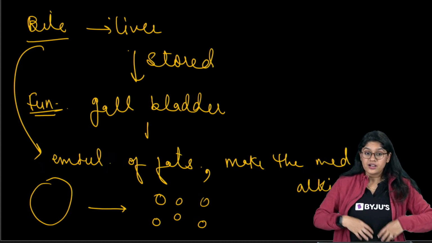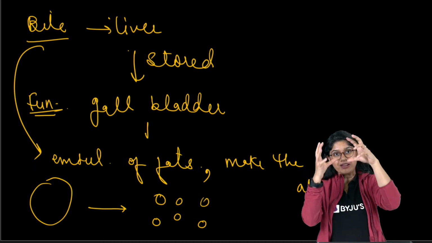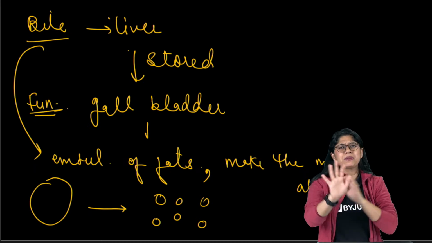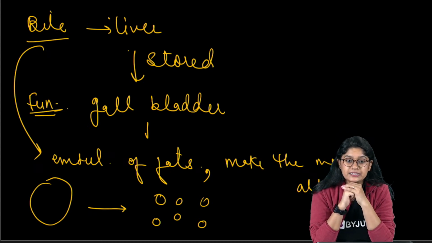See, when the food is coming from the stomach, it's acidic because of HCl acid. So when we have this bile juice secretion, the food will become alkaline. It will not be acidic anymore before entering into the small intestine. Clear?